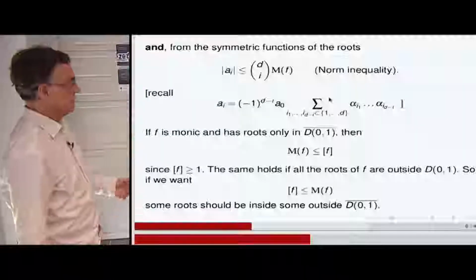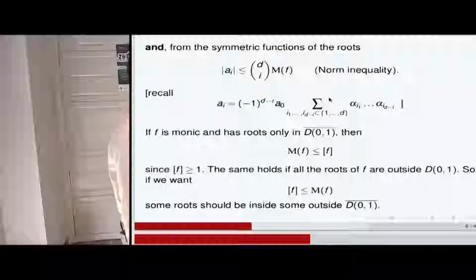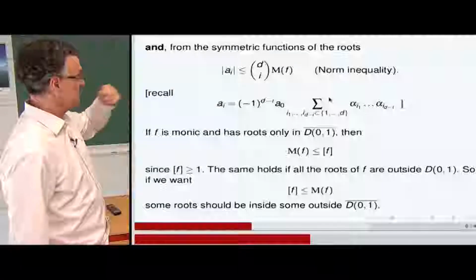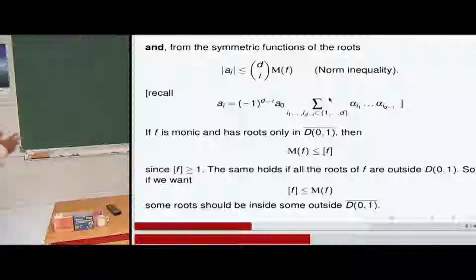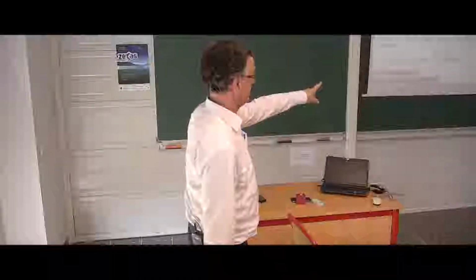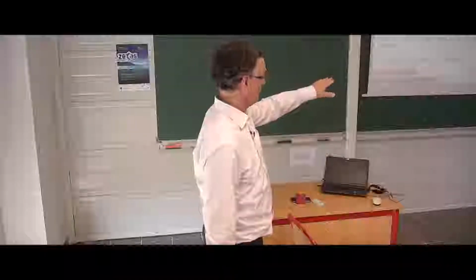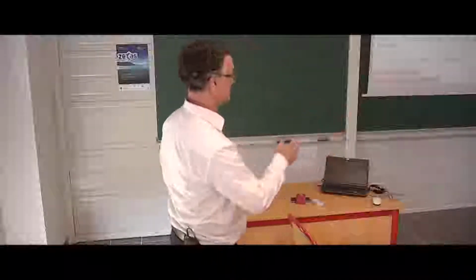And so if we want to have a small Bombieri's norm for factorization properties, for not the minimal polynomial, but for general polynomial, and to study the factorization, if we want to have Mahler measure greater than the Bombieri's norm, some roots should be inside and some outside the closed unit disk.